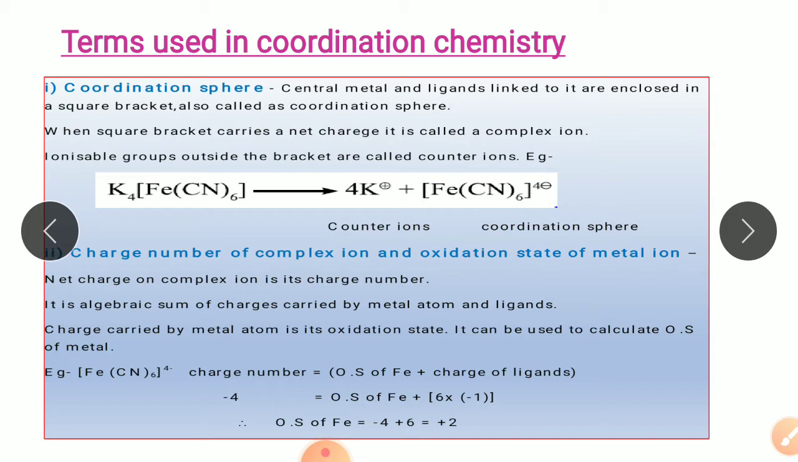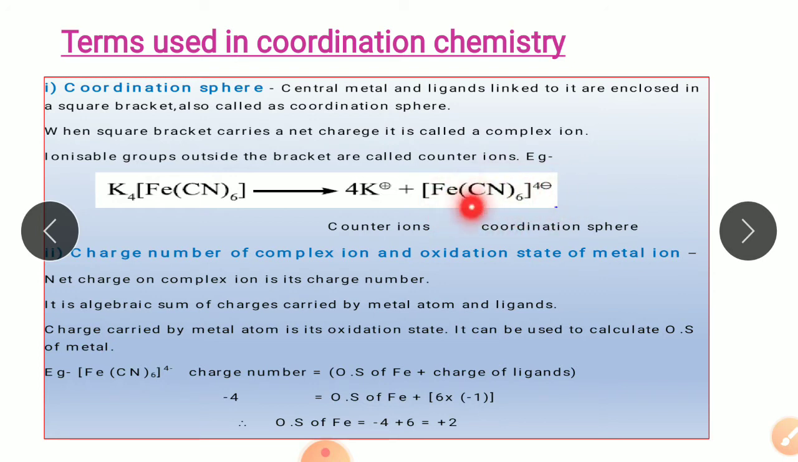Let's understand it with the help of an example. Potassium ferrocyanide, K4[Fe(CN)6]. Now this dissociates as 4K+ and [Fe(CN)6] with charge 4 minus. The whole [Fe(CN)6] is written in a square bracket with a negative 4 charge. Now this is called the coordination sphere.